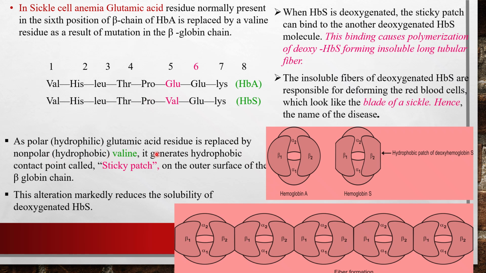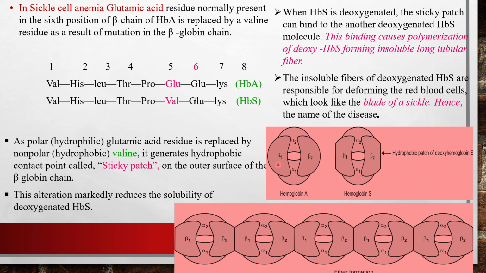So as the polar glutamic acid residue is replaced by the non-polar valine, it generates a hydrophobic contact point called the sticky patch. Because of this, you can better understand the importance of the primary structure of amino acids of the polypeptide chain. Just one polar amino acid has been replaced by valine, which is totally non-polar. So that will accordingly alter the secondary and tertiary and all these higher levels of organization of protein structure.